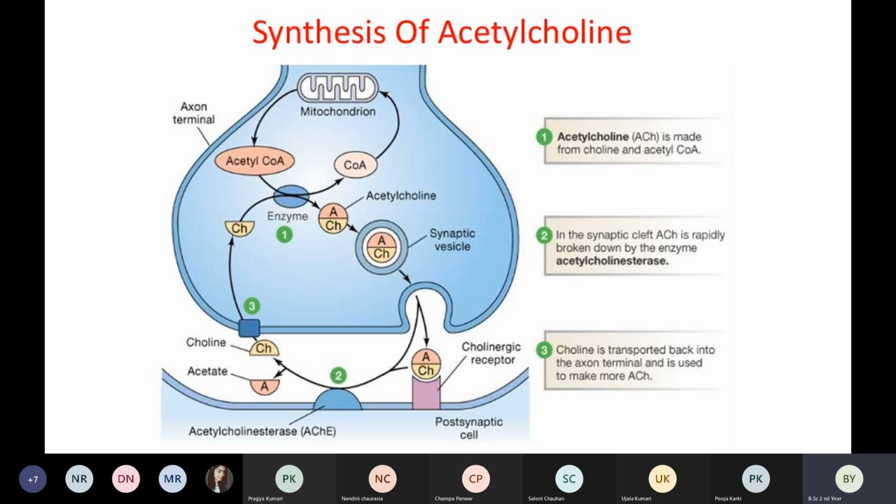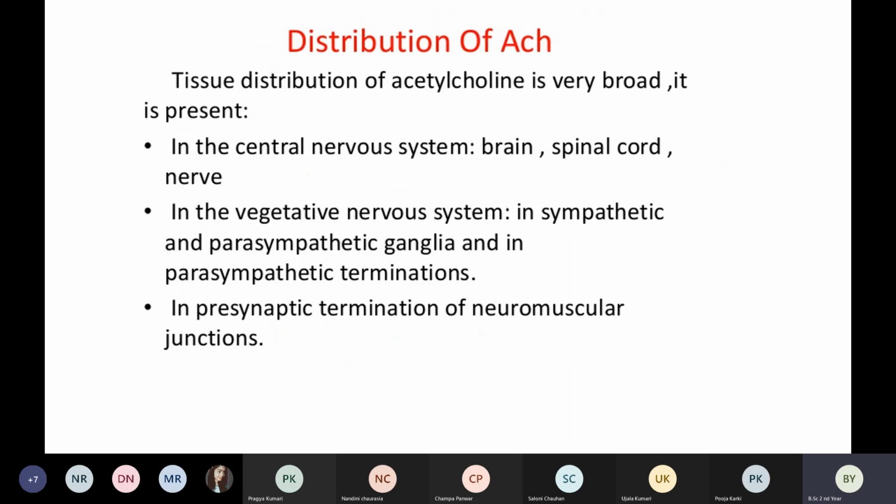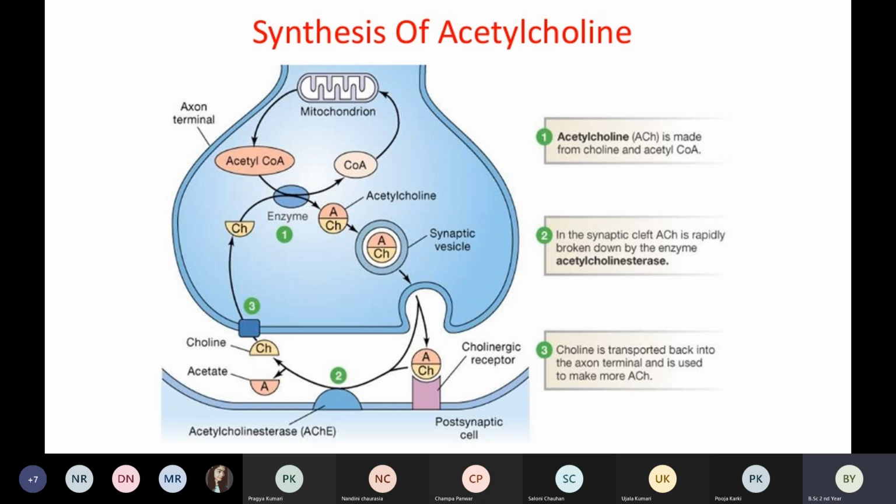Okay, so you can see here the green points. First, number 1, this is where the acetylcholine is being made. You can see here acetyl and choline, together they are making the acetylcholine, ACH. Then the enzyme breaks it down into two parts, that is choline and acetate. Then this choline will go back into the axon terminal and there it will produce more acetylcholine. So this is like a cycle.